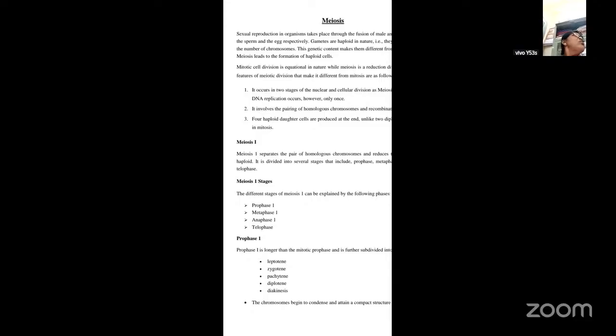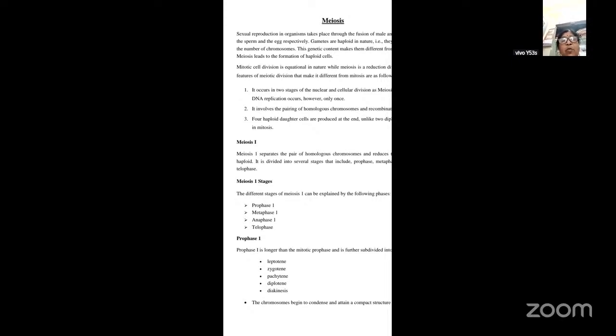In meiosis 2 you also have prophase, metaphase, anaphase, and telophase. So to differentiate between them, they are named prophase 1, metaphase 1, anaphase 1, and telophase 1 for meiosis 1, and prophase 2, metaphase 2, anaphase 2, and telophase 2 for meiosis 2. Now we'll see one by one how it occurs.